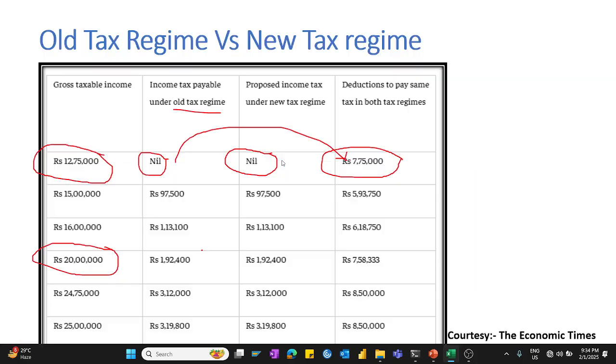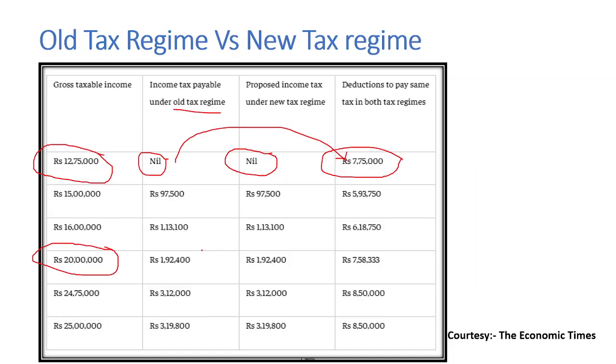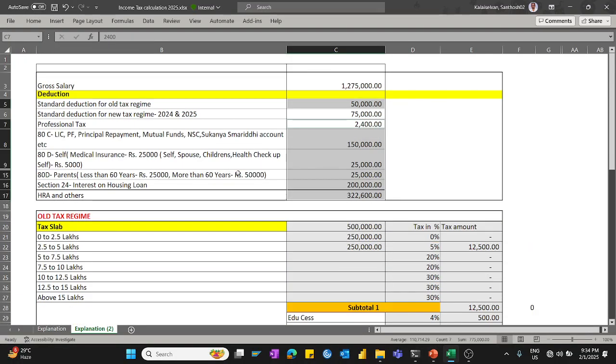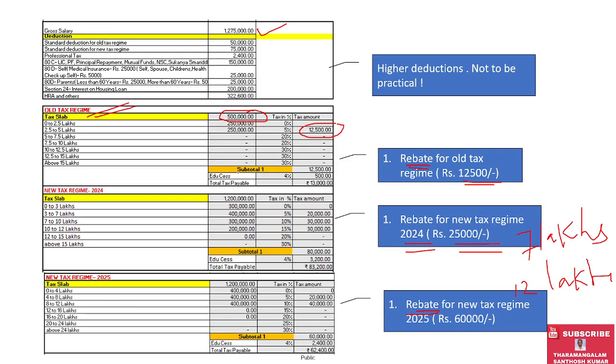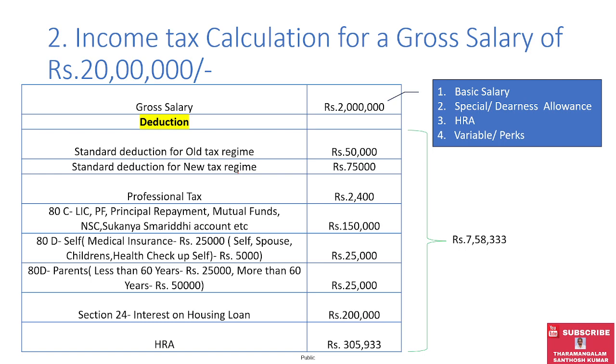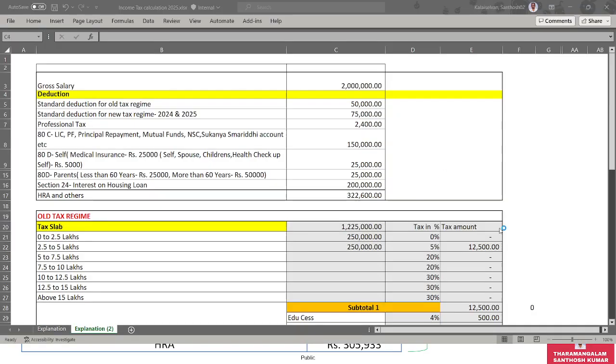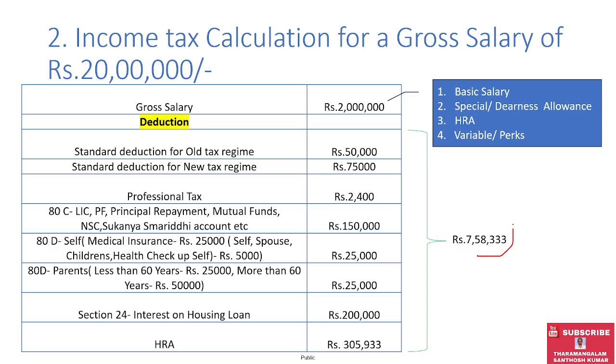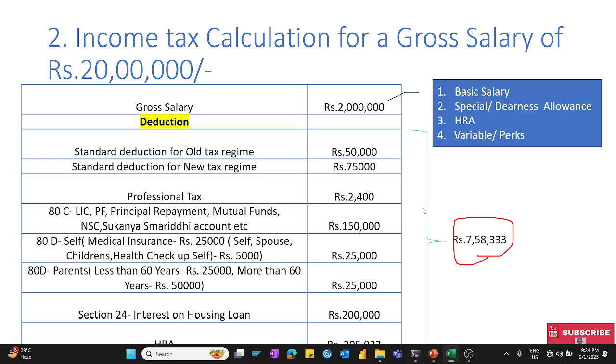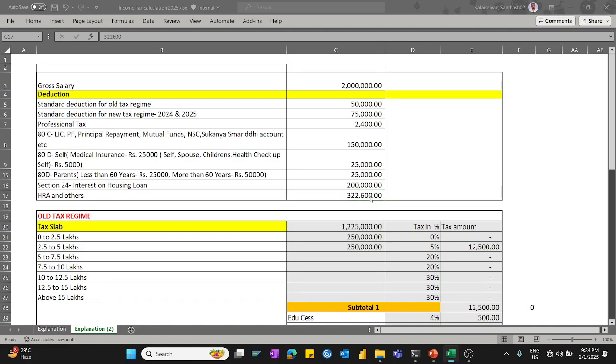Then let me simulate for 20 lakhs. So for 20 lakhs I'll put 20 lakhs. Here, to achieve 0 in the old tax regime, we should put a deduction component of 7,58,333.